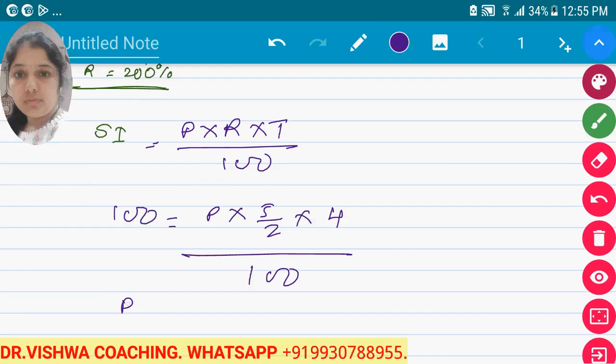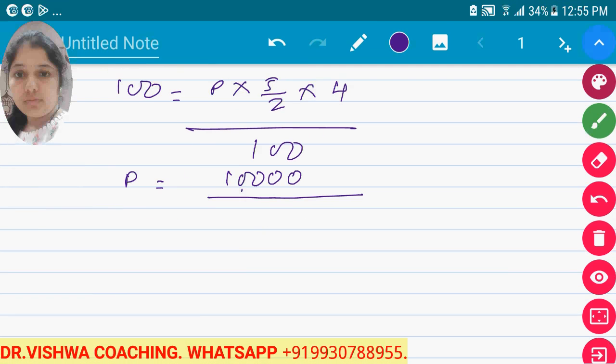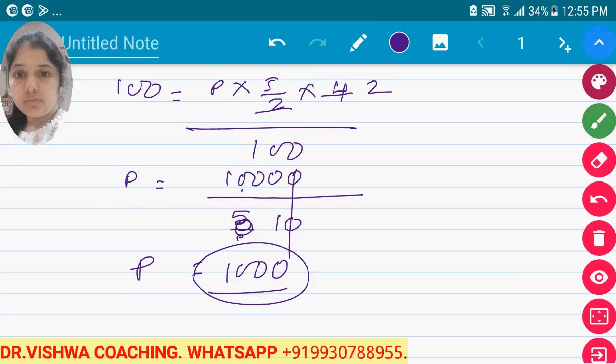So it becomes P is equal to 10,000 upon 5 by 2 into 4. So the 10 will get cancelled, so 1000 rupees is your principal amount.